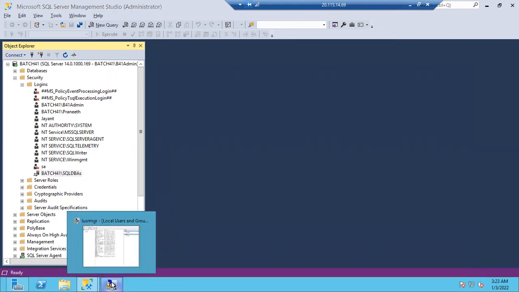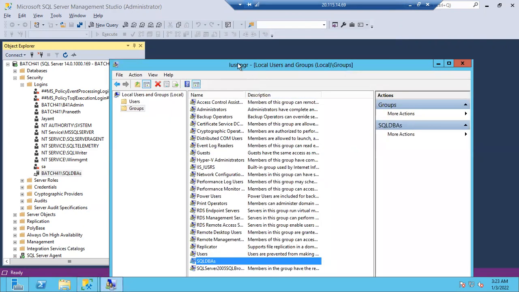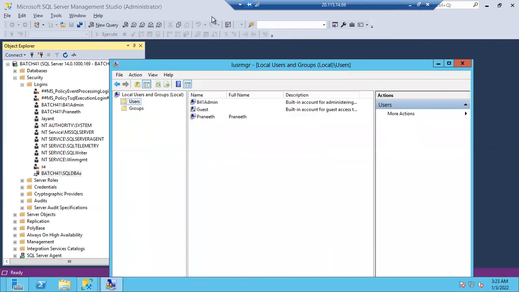If you want to make any changes, if you want to add any new person, let's go for groups. Let's go for users first. This time, let's go for Vinosh. Vinosh is newly joined in the organization, and I want to give access to Vinosh. I can give in two ways. One is I can directly create a Vinosh login, a direct individual login, but that's not a good way.